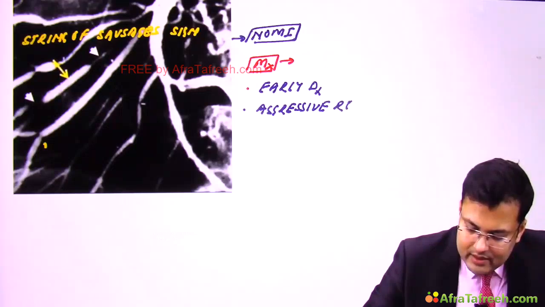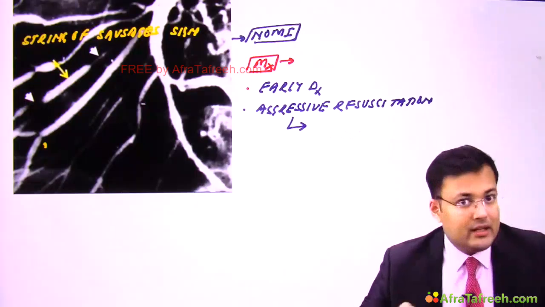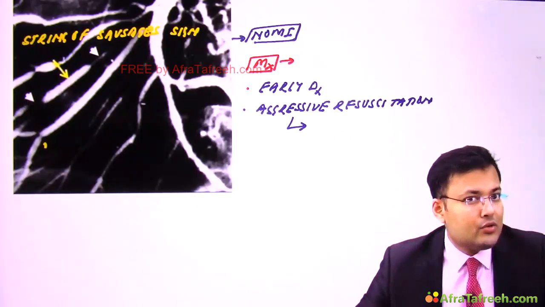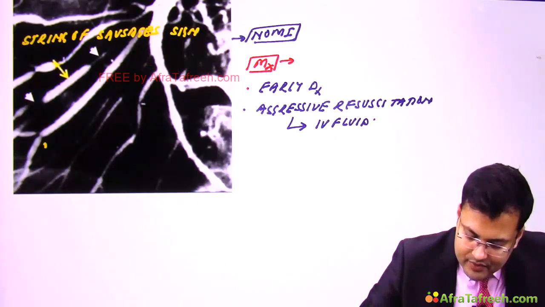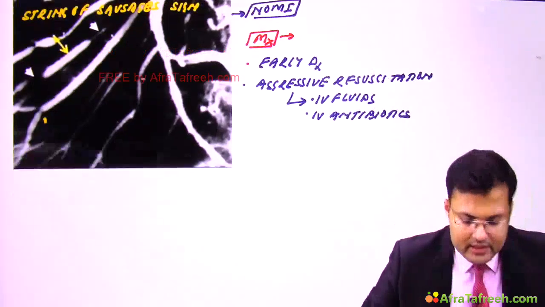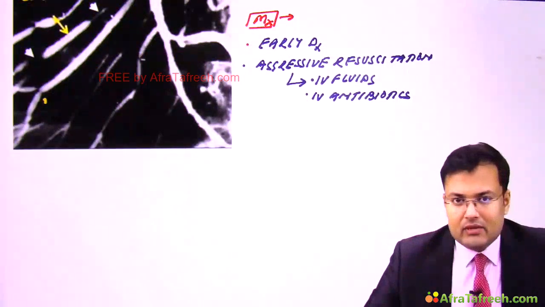Generally you have seen that we resuscitate most of the patients in emergency itself, but this patient is taken to OT and there we resuscitate so that there is no delay. So we give IV fluids, we give IV antibiotics. Clear? So the principle of management is early revascularization.